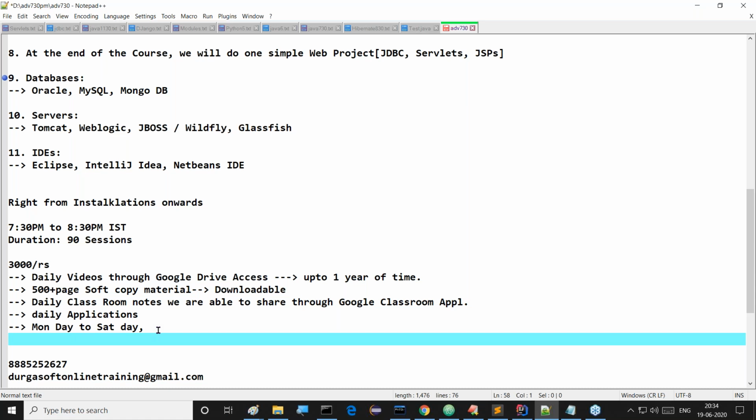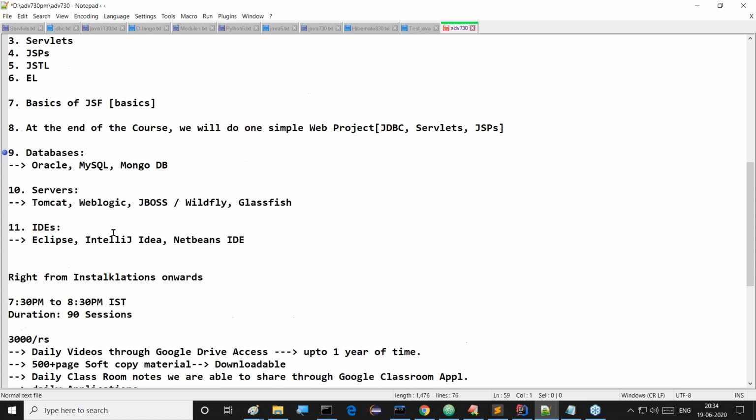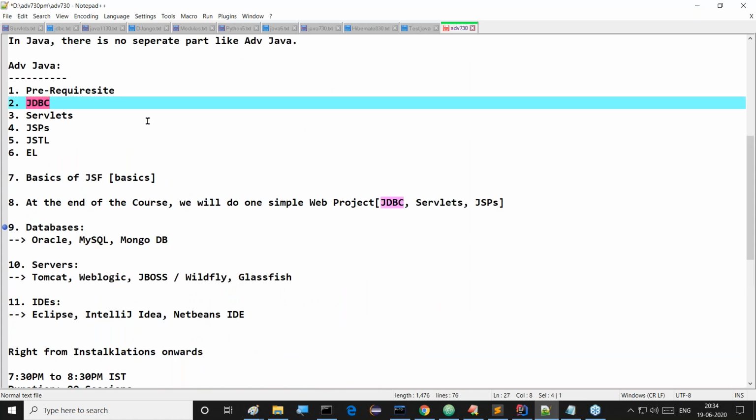Yeah, then Hibernate we are able to do parallelly, but not now, only after completion of JDBC. At least if we complete JDBC in our content, then we are able to start with Hibernate. Not immediately, no. Right, sir. Now, understand it clearly.